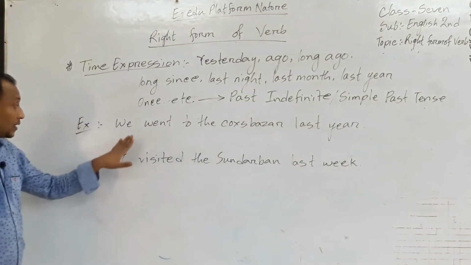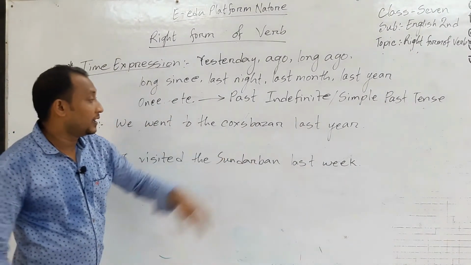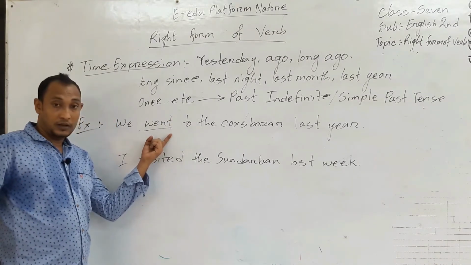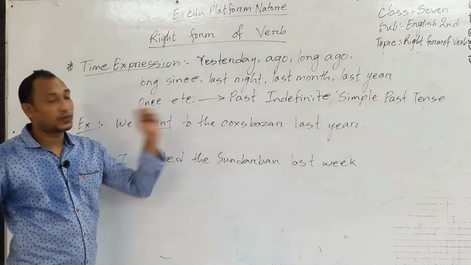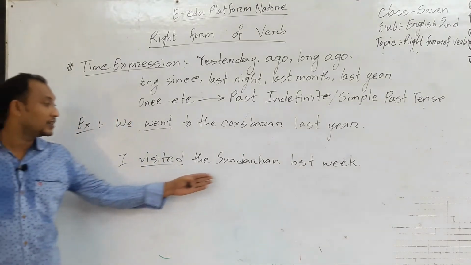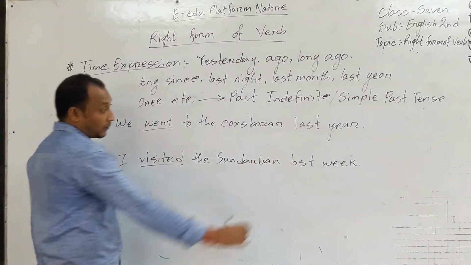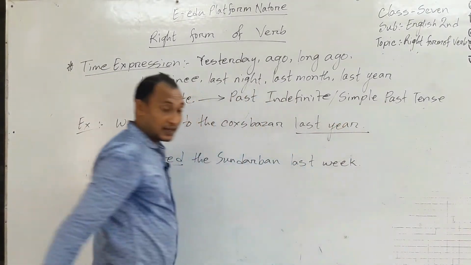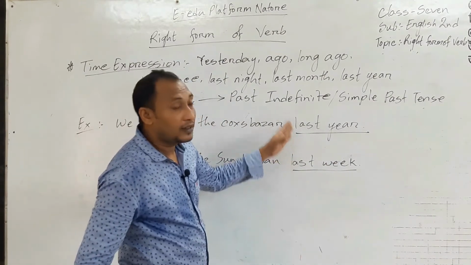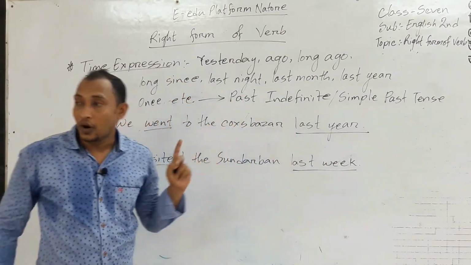Look, example. We went to Cox's Bazar last year. Here the verb is in V2 or past form, which is visited. I visited the Sundarban last week. You also find here last year and last week, which indicate the verb will be V2 or past form.